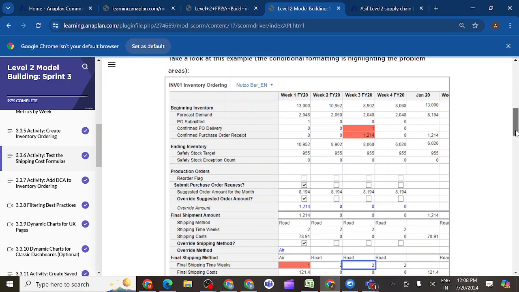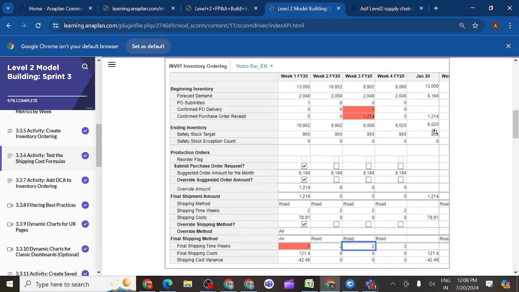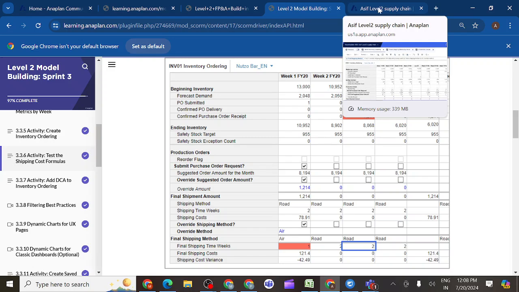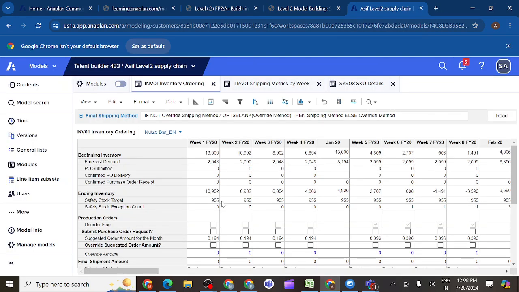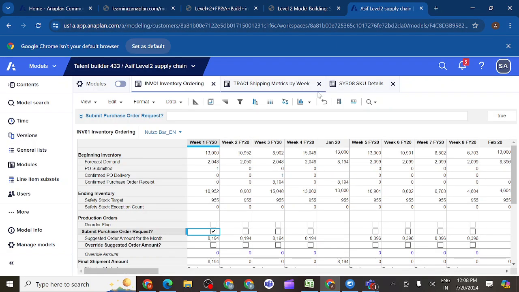So what exactly do they want? First, on the first screen, they want to explain that we want to raise a purchase order request here in the first week. Whatever instruction they are giving, we should follow it so that we get clarity. First of all, we should raise a submit purchase order request here. You can see the submit purchase order request basic amount is 8194, but instead of 8194 I want to send only 1214 products.